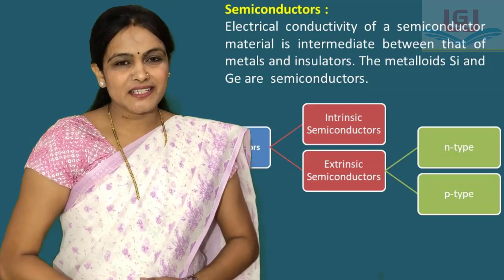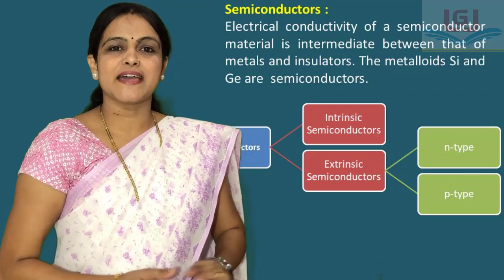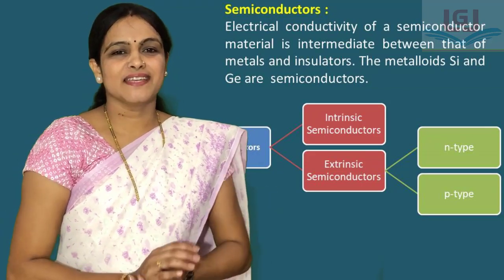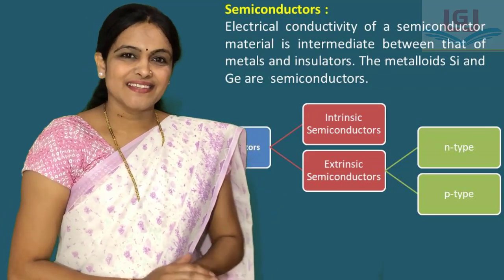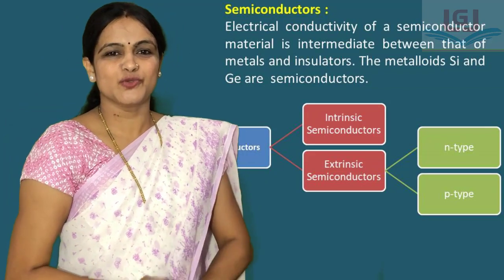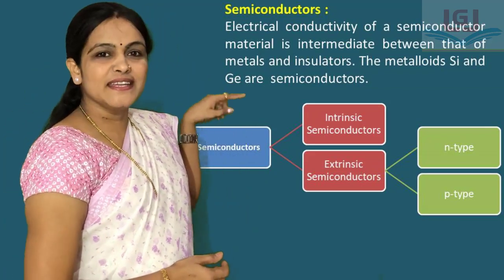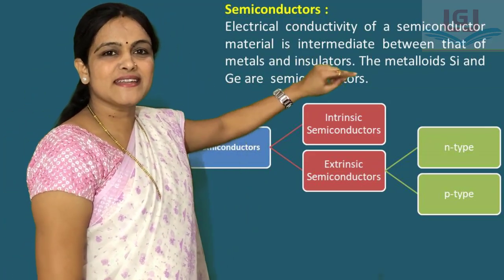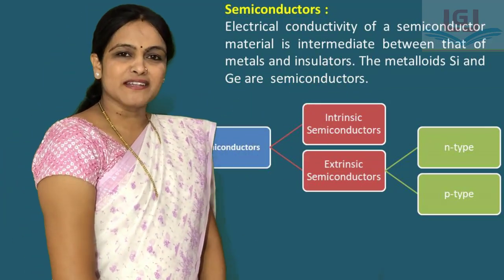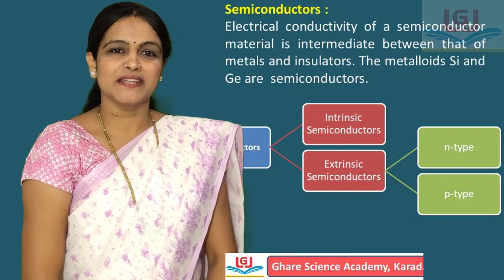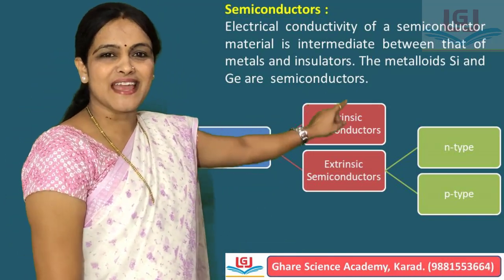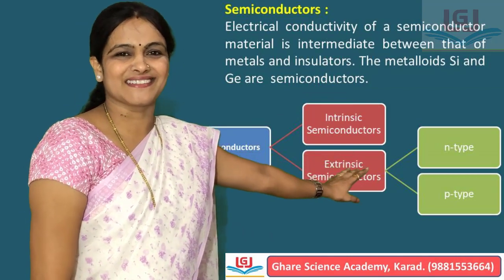We know that conductivities of semiconductors are intermediate between metals and insulators. These semiconductors are further classified into two types, that are intrinsic semiconductors and extrinsic semiconductors. These extrinsic semiconductors are further classified into two types, that are N type of semiconductors and P type of semiconductors.